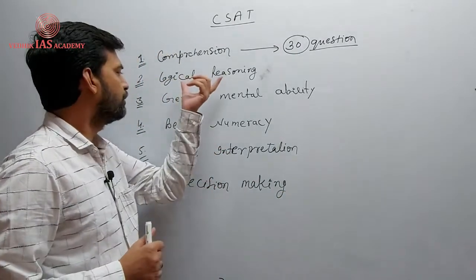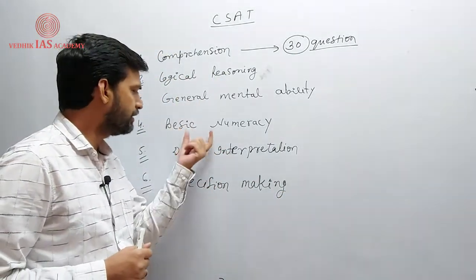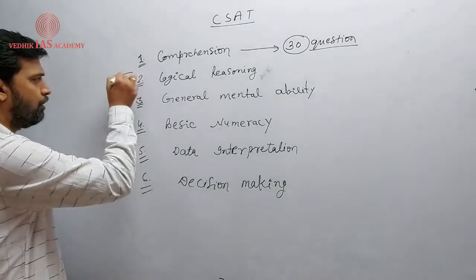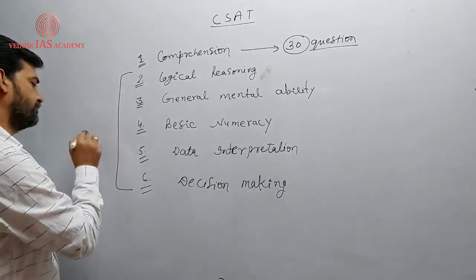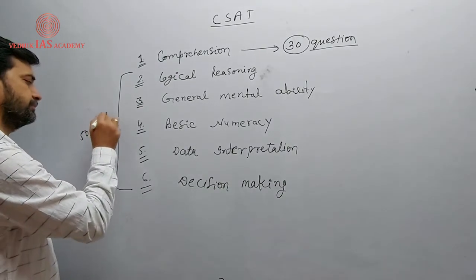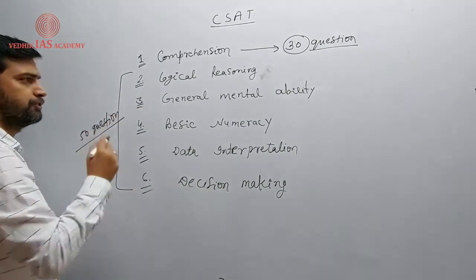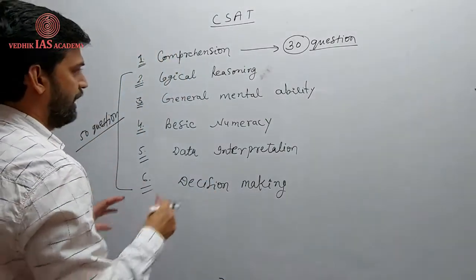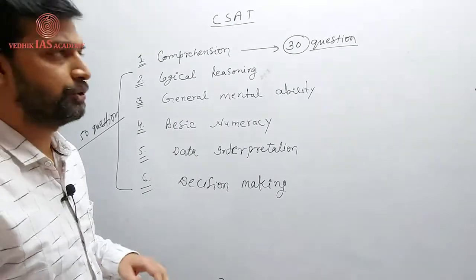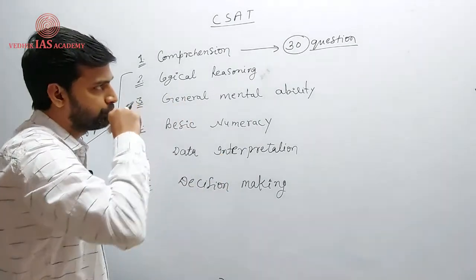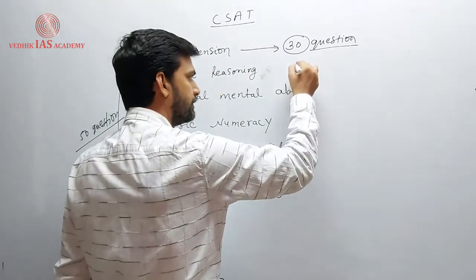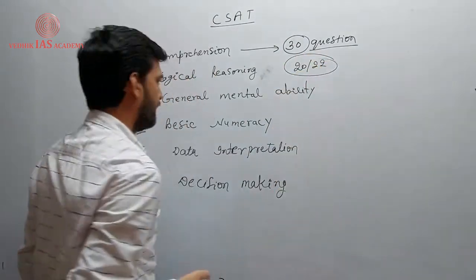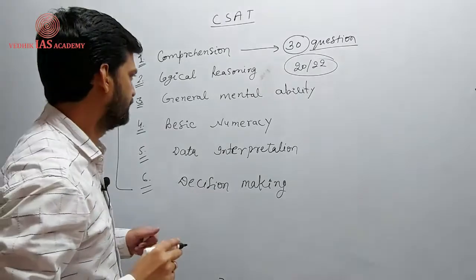Now, logical reasoning, general mental ability, basic numeracy, data interpretation, and decision making: these 5 portions consist of 50 questions. But it is not like 10 questions each. First of all, I have written these in sequence of importance. Logical reasoning is the most important part, with around 20 to 22 questions out of this.